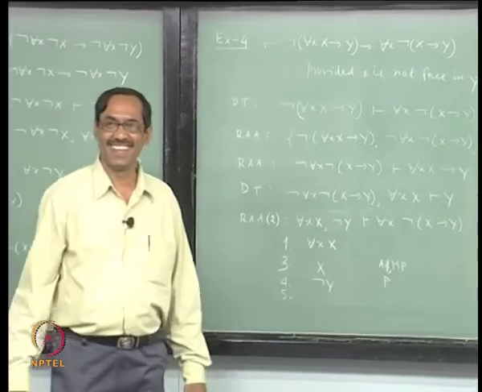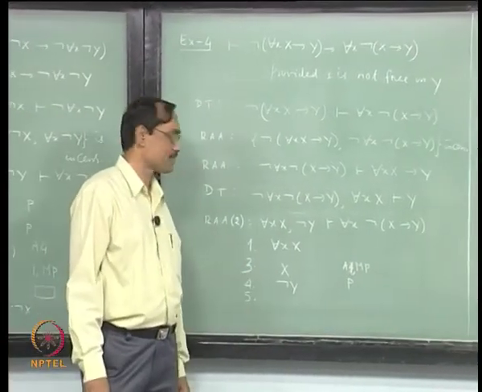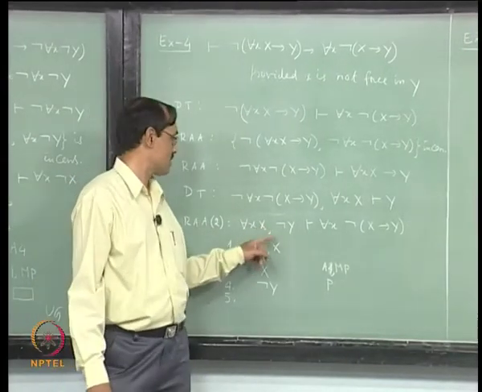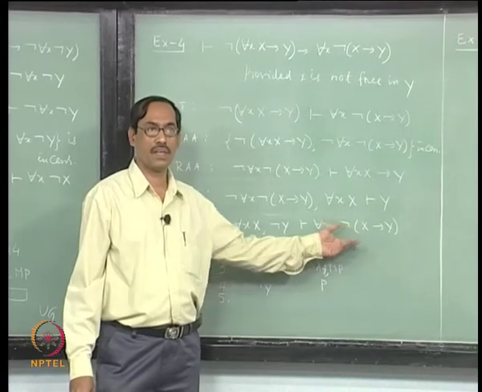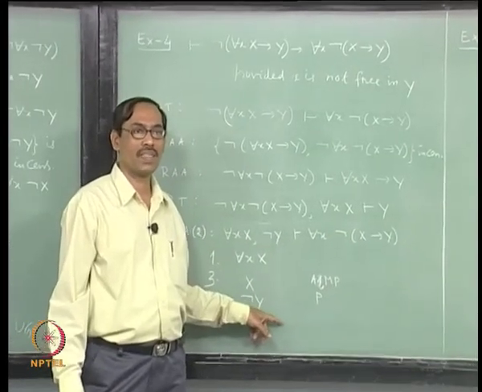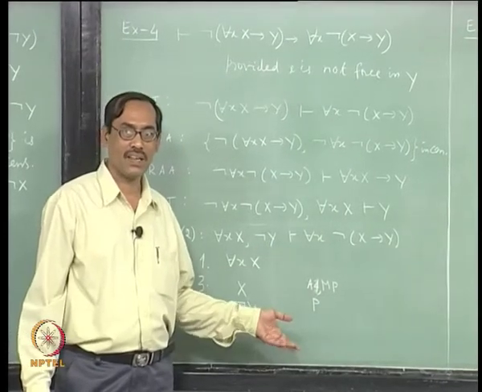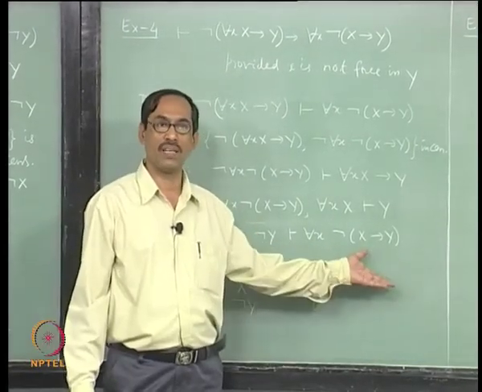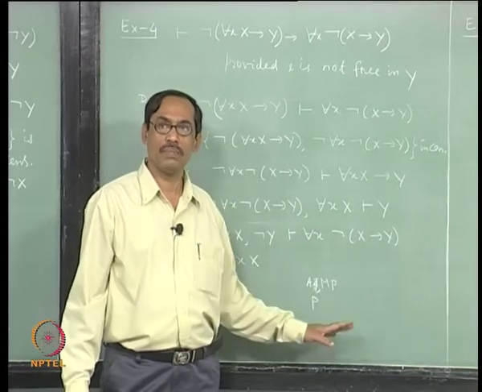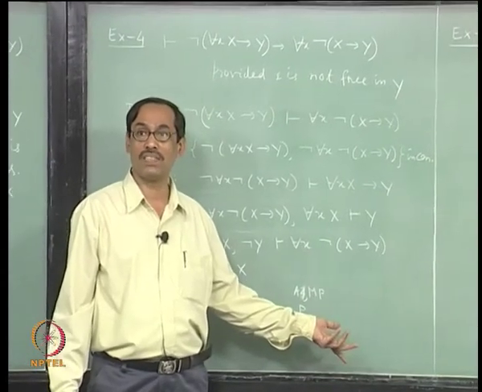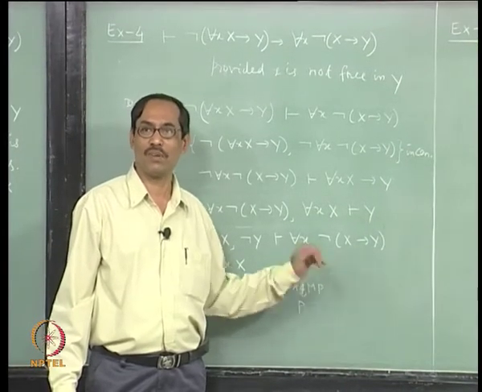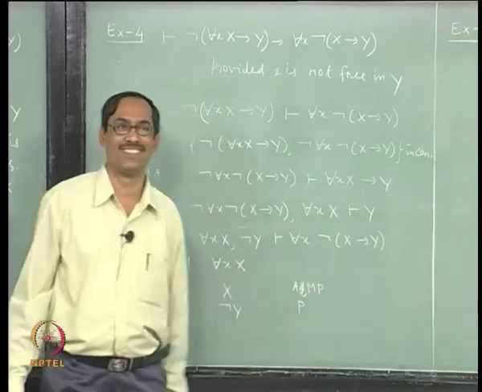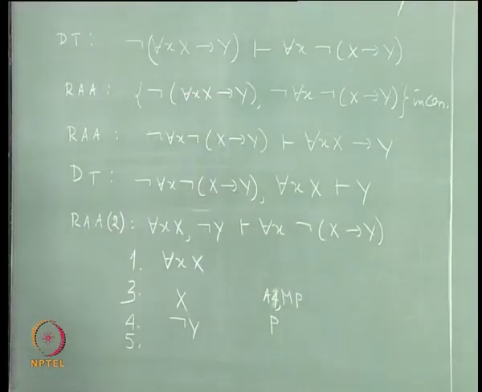Continue. So the same way you can leave it here, you know that x, not y should give you not of x implies y semantically, because x, not y both are there, it is equivalent to x and not y, and not of x implies y is equivalent to x and not y. So it should be provable because it is a complete system, PC is complete, so there is a proof of it, right. But what the proof exactly is you do not know, so leave it, PC theorem, but better to prove it, and we have proved it in example 1, okay.